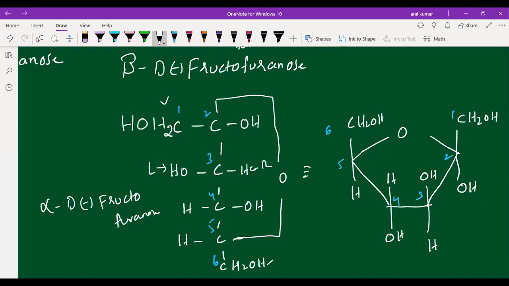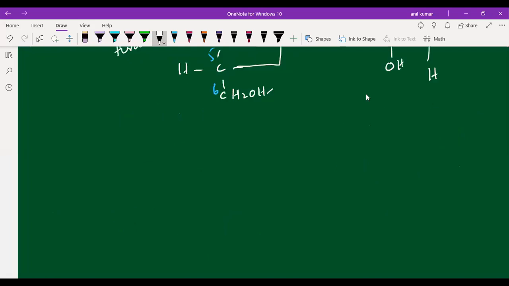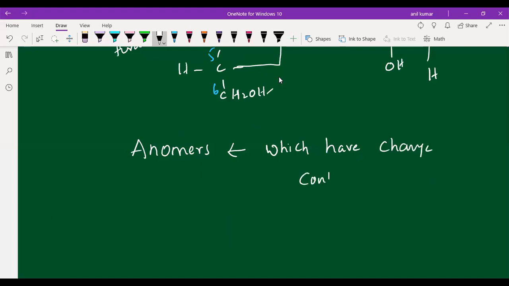Anomers means those which have a change in configuration at the C1 carbon. You remember that anomers means change in configuration at the first carbon, C1.